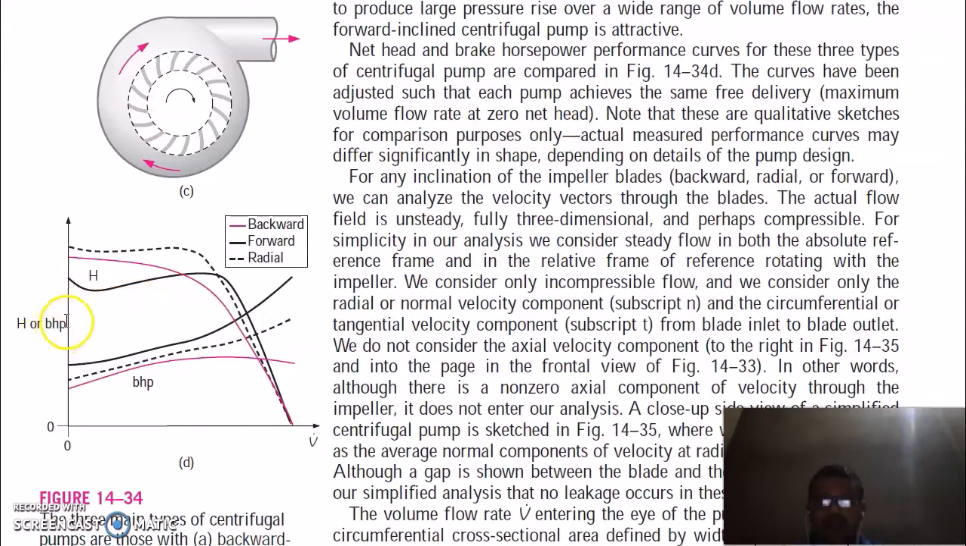Net head and brake horsepower performance curves for these three types of centrifugal pumps are compared in this figure. The curves have been adjusted such that each pump achieves the same free delivery. This is the volume flow rate. You can see this pink line for the backward, this dark line for forward and the dotted line for radial. As you can see, the backward blades consume less power, the forward blades produce the least head, and the radial blades produce the highest head in this case. Actual performance curves may be different.